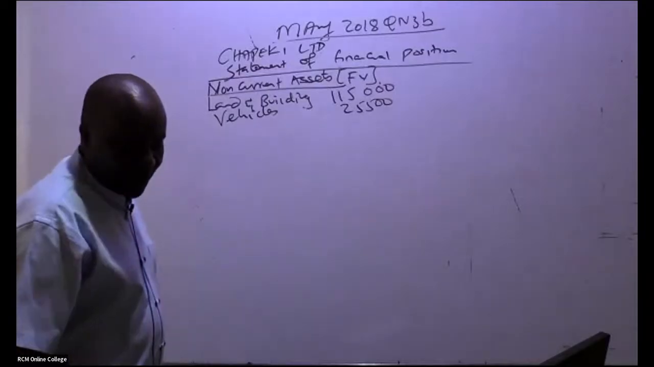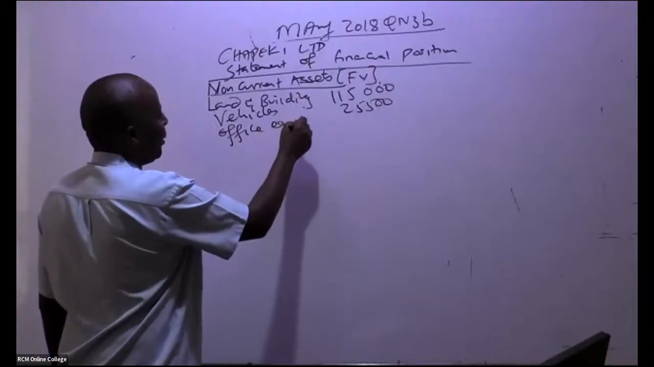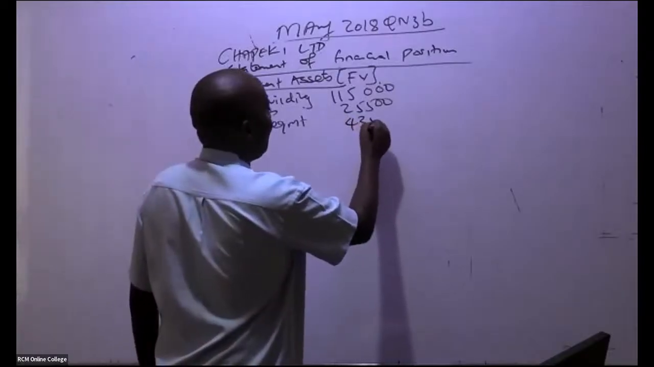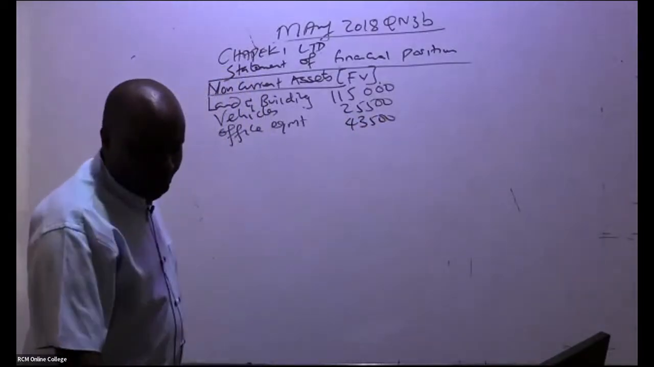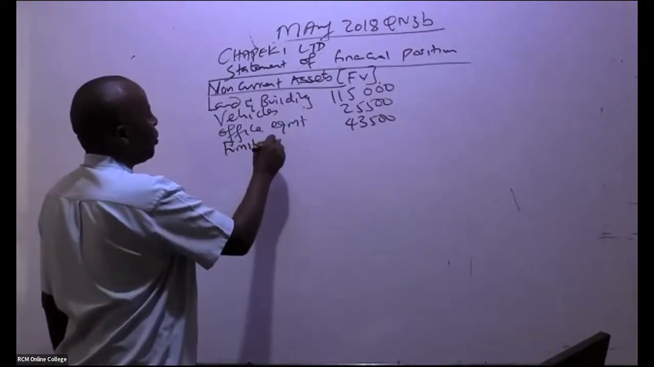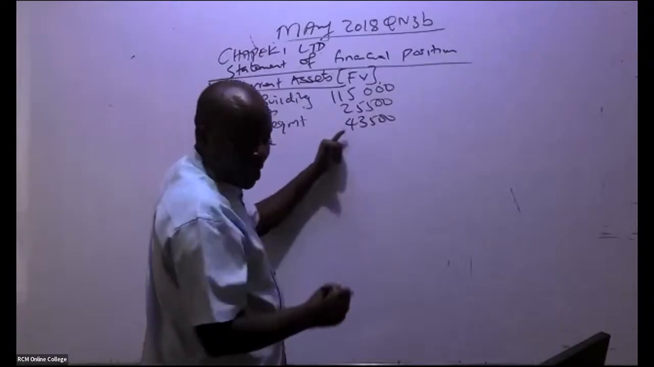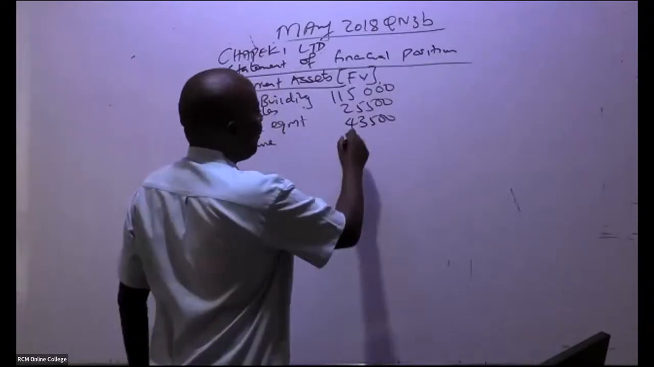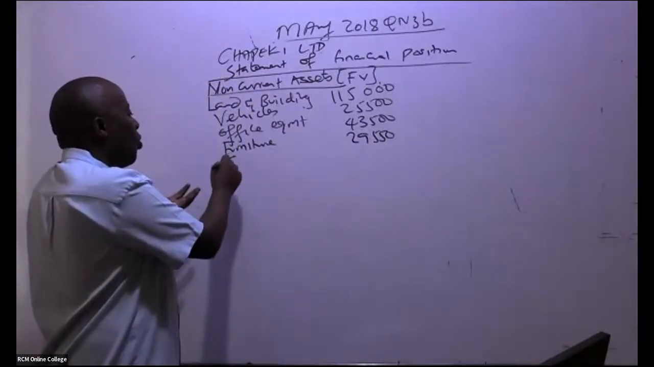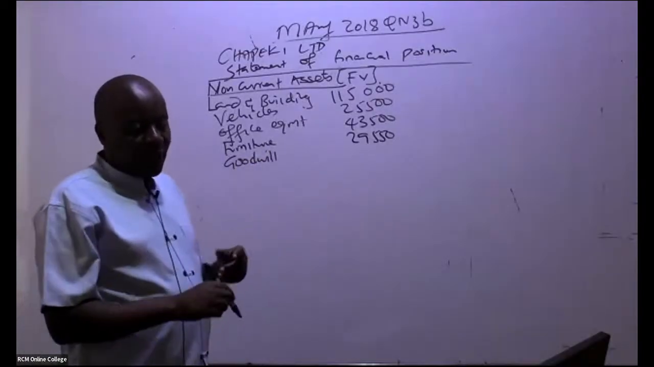From your past paper, the next one is office equipment. We have 43,500. From there, I can see what we also took over, in this case furniture. How much for furniture? We have furniture of 29,550. From there, don't forget, in this case, our goodwill, which we have just calculated. So goodwill, are you able to see the amount of goodwill?